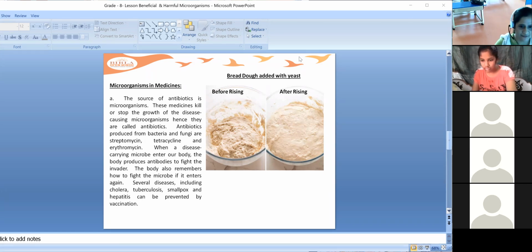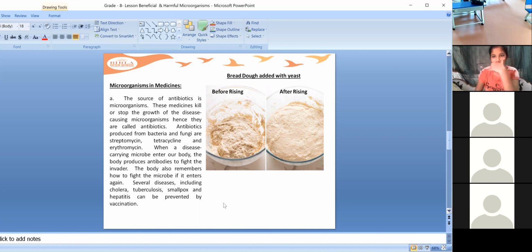So the bacteria and fungi, like streptomycin. Please underline this, children. Antibiotics produced from bacteria and fungi are streptomycin, tetracycline, and erythromycin.